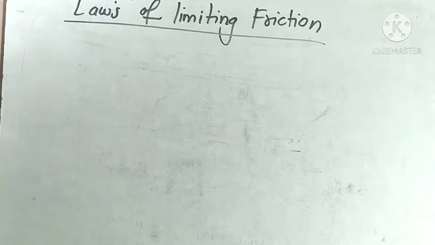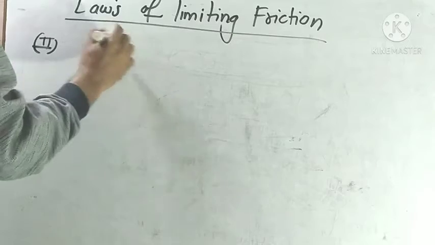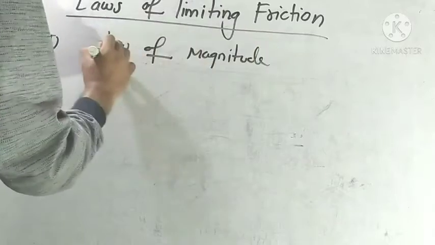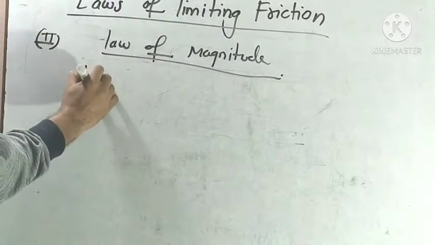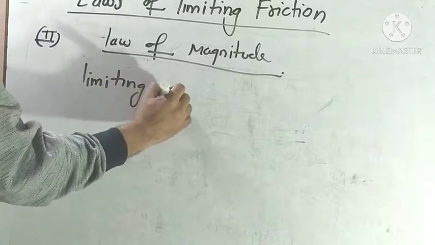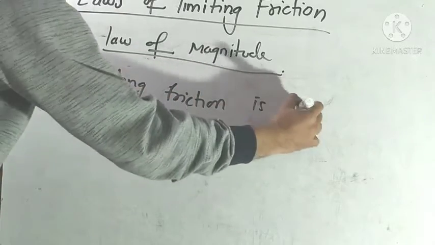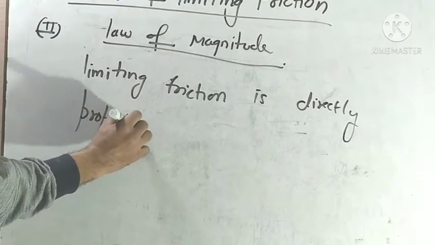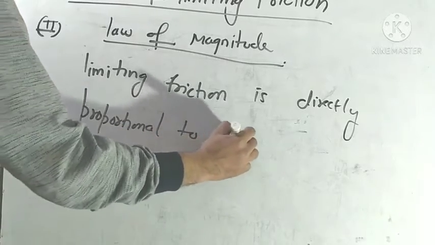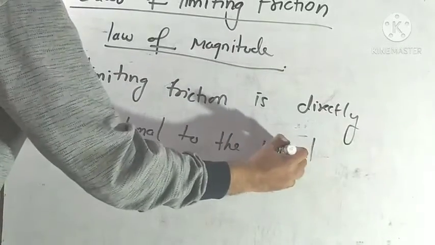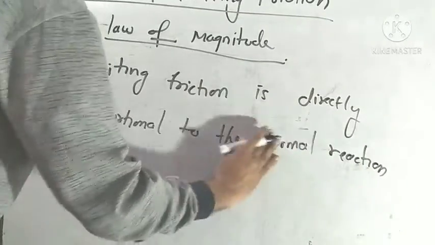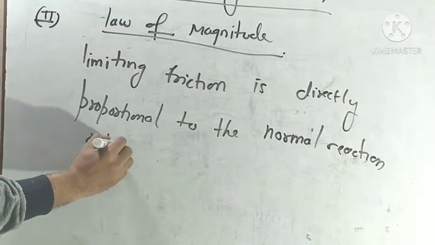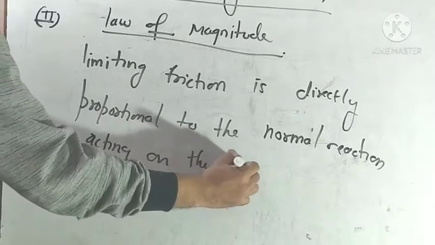Second law, the law of magnitude. Limiting friction is directly proportional to the normal reaction acting on the body.